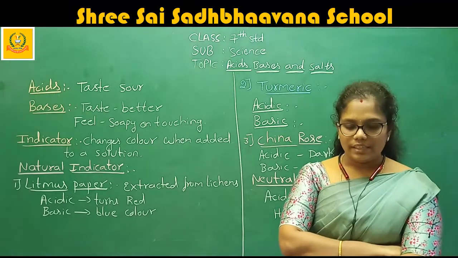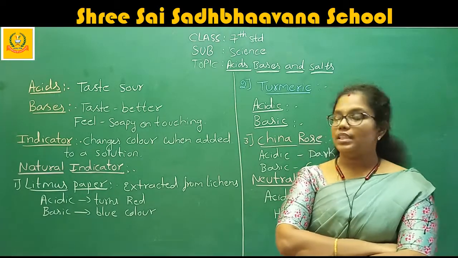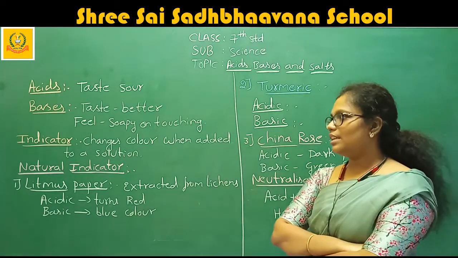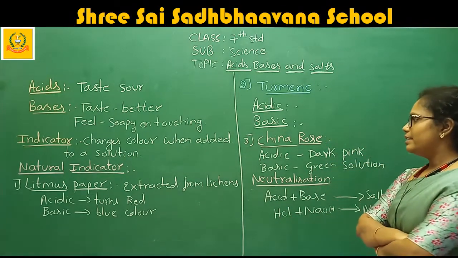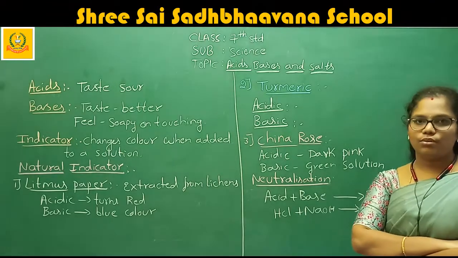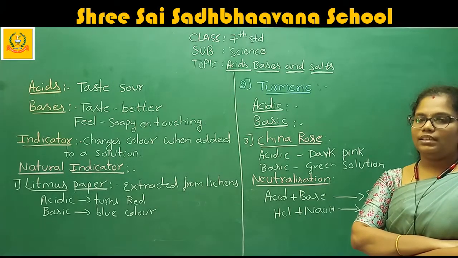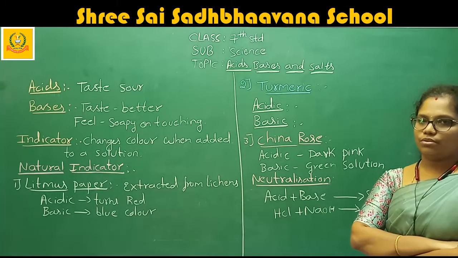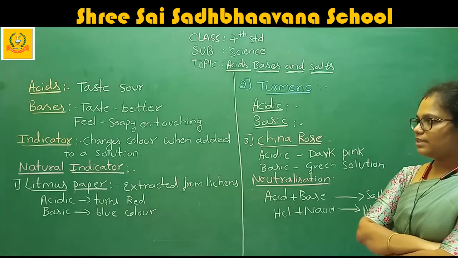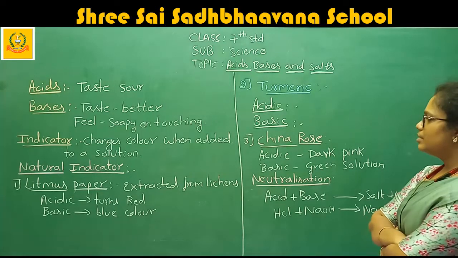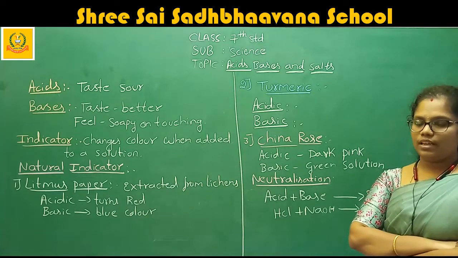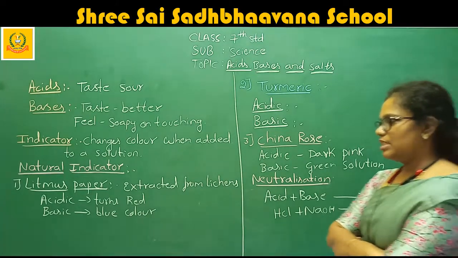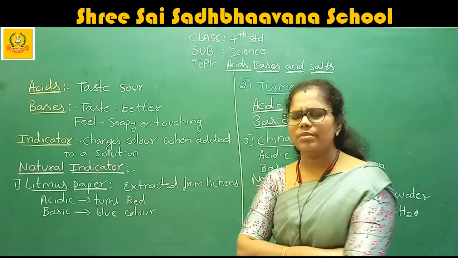In natural indicators, today we are going to discuss three concepts. One is litmus paper, another one is turmeric, and the next one is China rose. China rose is nothing but the rose. We will discuss litmus paper, we will discuss turmeric, and we will discuss China rose. First, we will discuss litmus paper. What is this litmus paper?